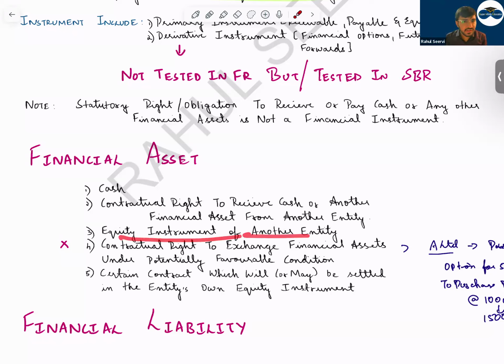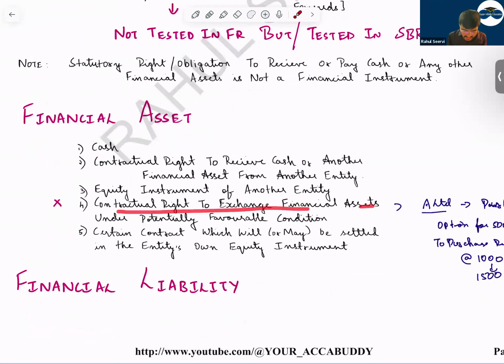Equity instrument of another entity. If you have invested in any company's shares, it will be treated here. Then contractual right to exchange financial assets under potentially favorable conditions. This will be regarding derivatives. If you're doing some betting, in that case, we can say this. And that also should be for financial assets only. For non-financial assets, we have further conditions. We will see in the derivative part.